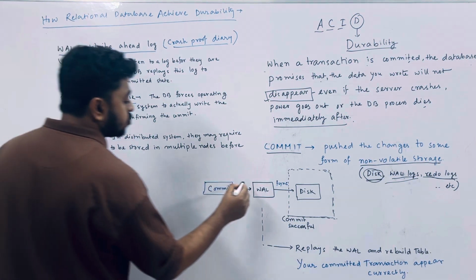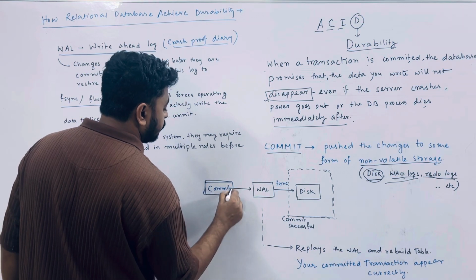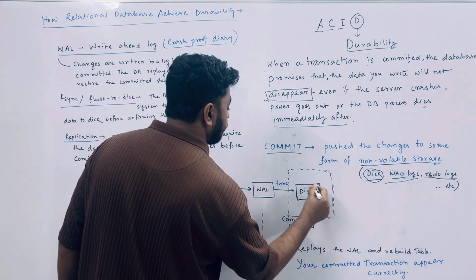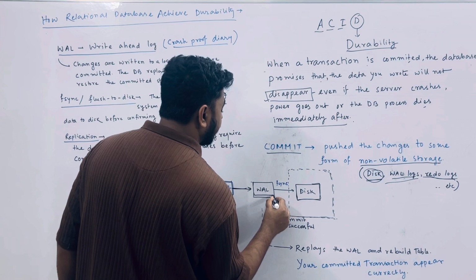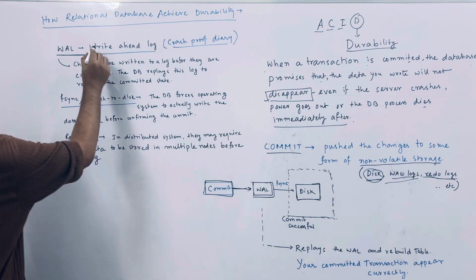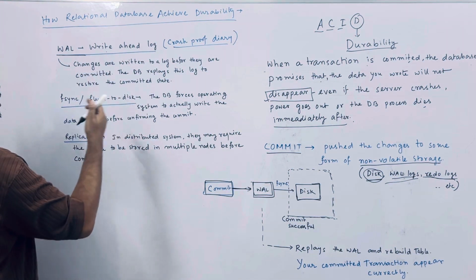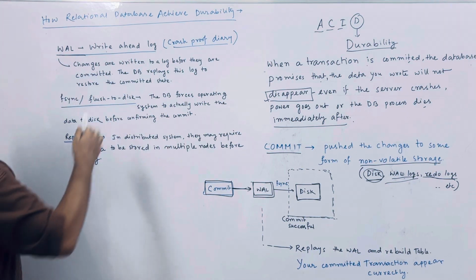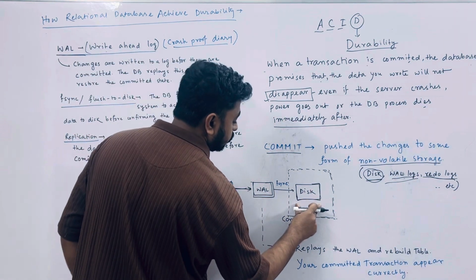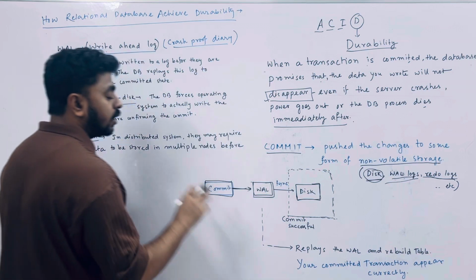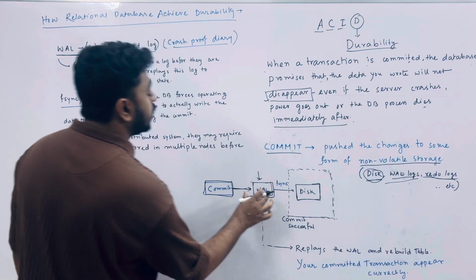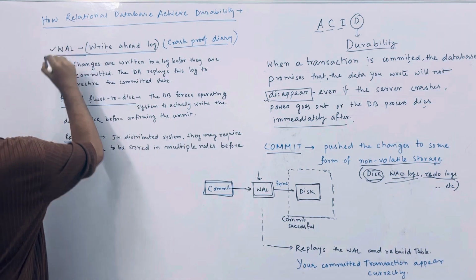After you commit something, before the changes are pushed to the original disk, they get written to the write ahead log. By the name only you can see that before the write, it preserves all the changes in a sequential manner in these logs. So after the commit, before it is actually written to the disk, whatever changes your database goes through are written in an intermediary non-volatile storage, that is the WAL or write ahead log.